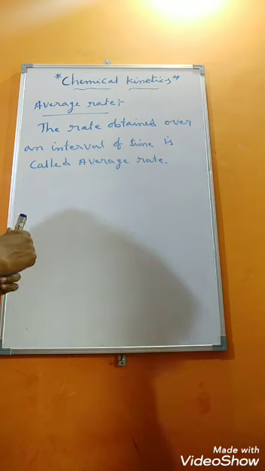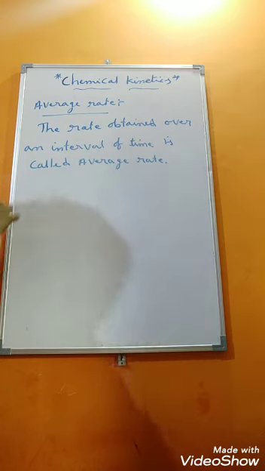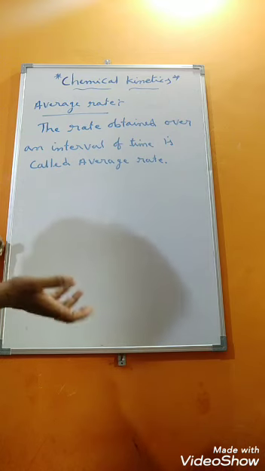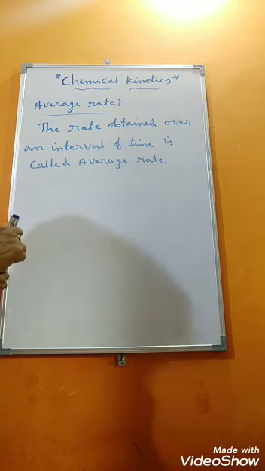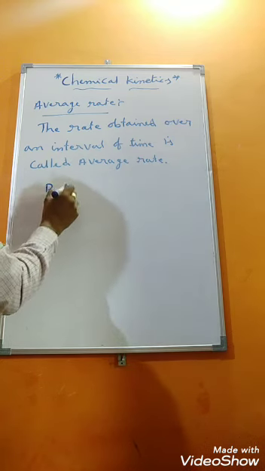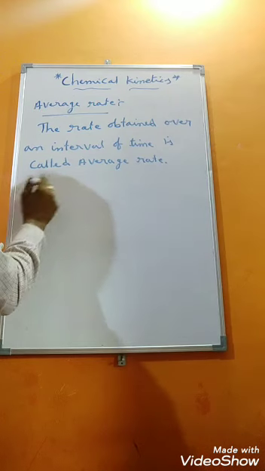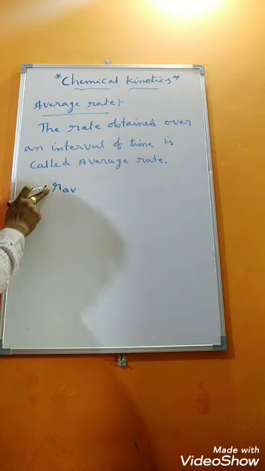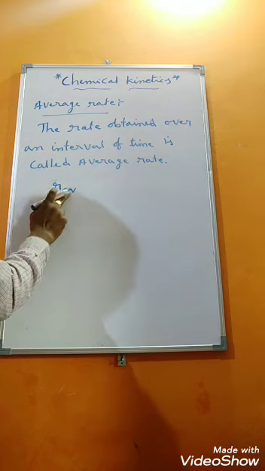How to measure this average rate also we will see. This average rate mainly depends upon change in concentration of the substance as well as change in time during the course of the reaction. Average rate is represented with R_av. Rate symbol is R, average so AV.